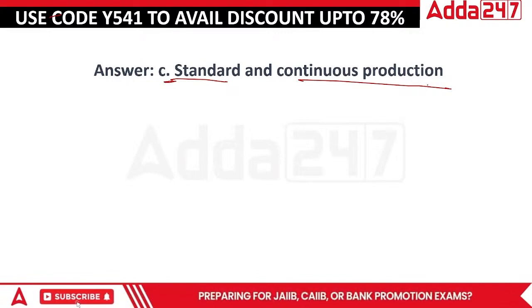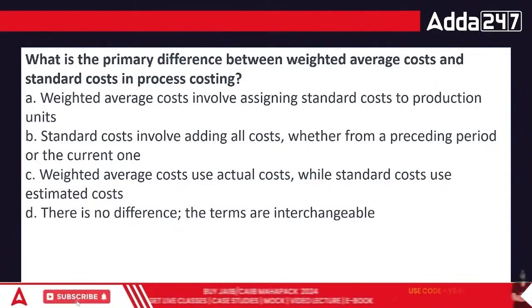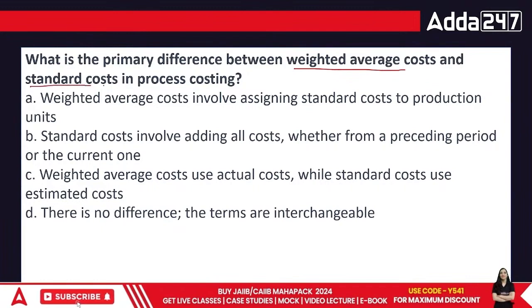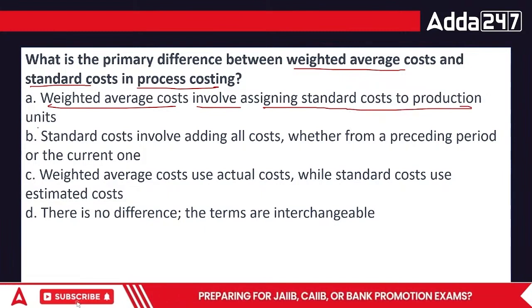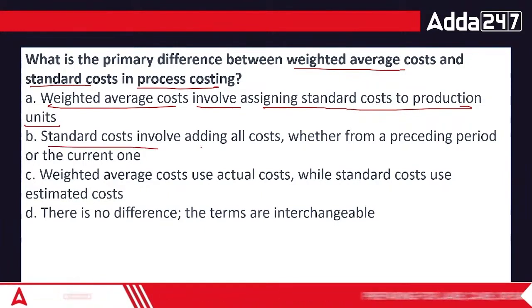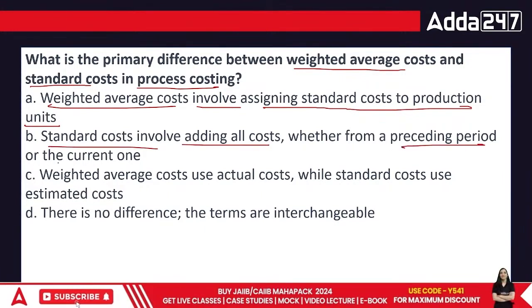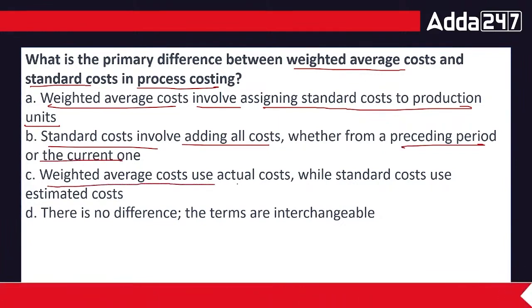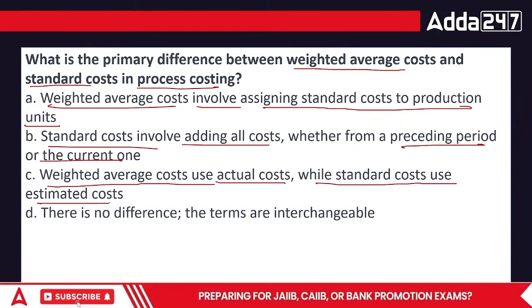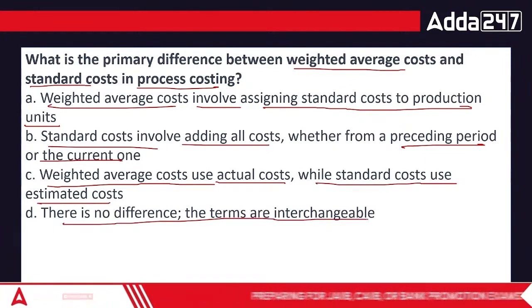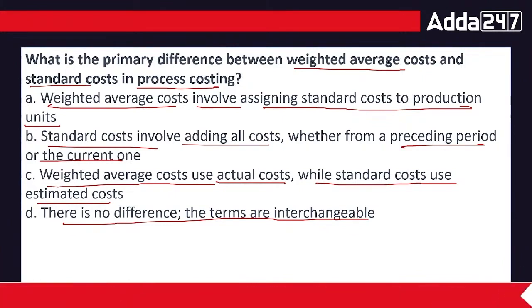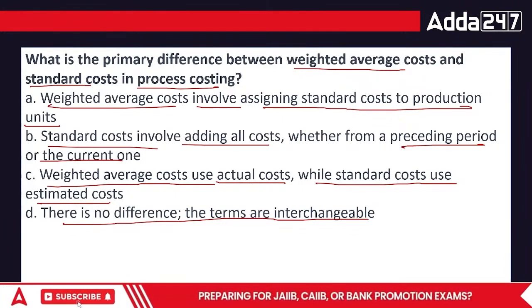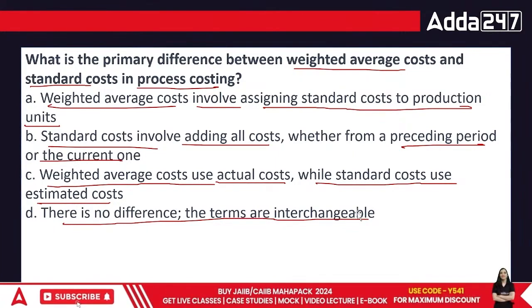Okay, now comes the next question. What is the primary difference between weighted average cost and the standard cost in process costing? Weighted average cost involves assigning standard cost to the production units, or standard cost involves adding all costs and whether preceding or the current one. Weighted average cost use actual cost, while standard cost uses estimated cost. There is no difference between the terms, and they are same. When I say weighted average cost and standard cost, they are not the same. They're never the same, rather. When we talk about the standard costing, it is a totally different scenario.